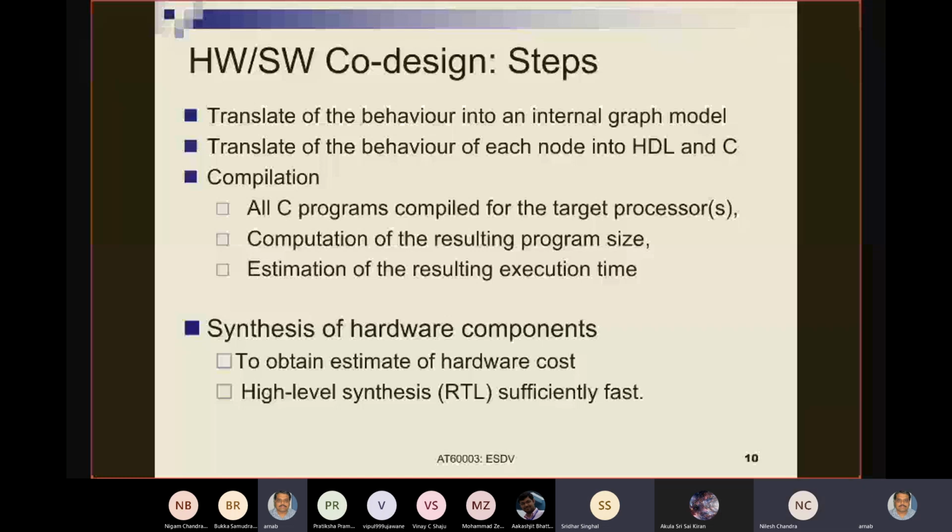Yes, sir. So last day we started with the problem of hardware software co-design. We started by saying that the embedded systems design has three main phases: modeling, design, and analysis. In modeling, you generate a formal specification of the functionality that you want to implement for the embedded system.